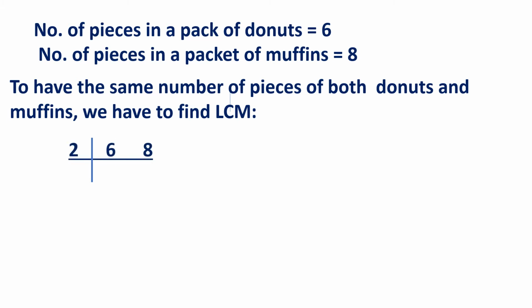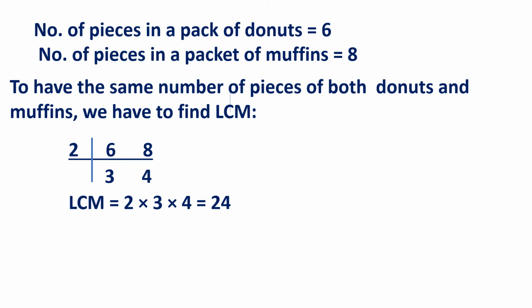We know that 2 is the common prime factor of 6 and 8. So we will divide by 2 and we will get 3 and 4. And there is no common prime factor of 3 and 4. So we will stop here, and that's why the LCM equals 2 multiply 3 multiply 4, that is 24. It means 24 is the least common multiple.